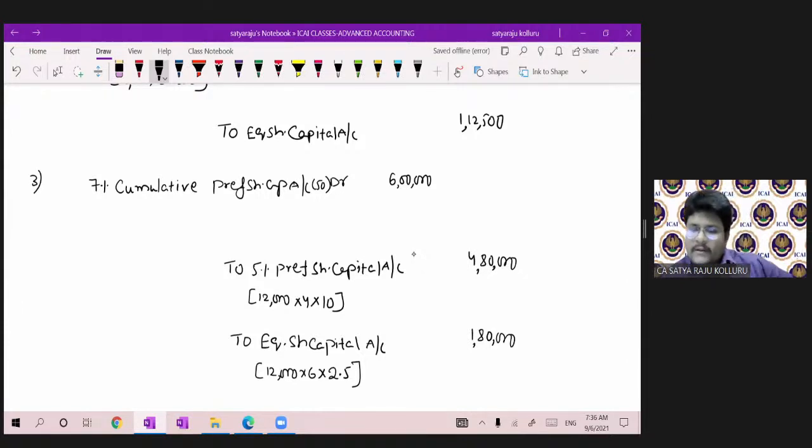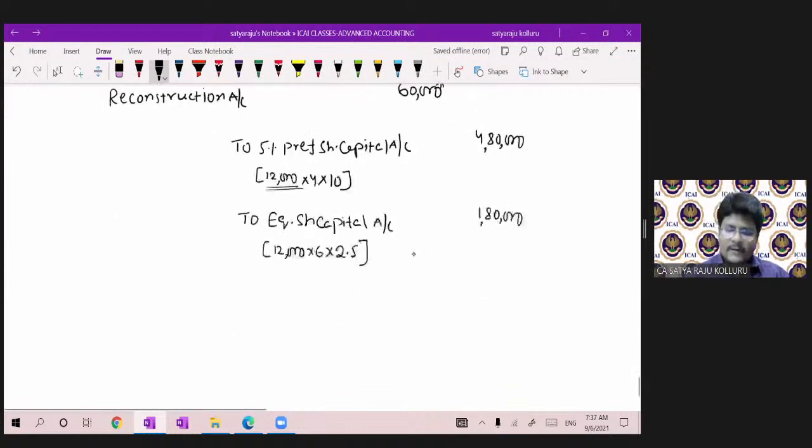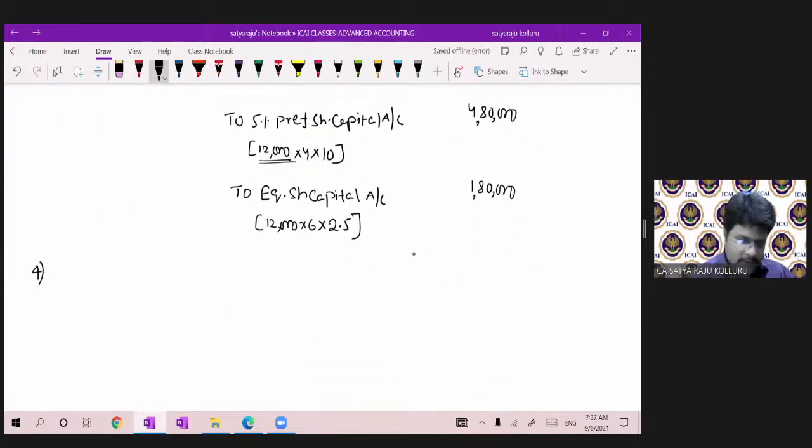So now the total of debits doesn't equal the total of credits. If you observe, how much excess did we pay? 60,000. So such 60,000 you can transfer to the reconstruction account. If you want to cross-check, you can. I already told you, per share 5 rupees you are paying excessively to the preference shareholders. That is the existing number of shares, 12,000. 12,000 into 5 was 60,000, which was lost to the entity. Such loss only you are transferring to the reconstruction account, guys. Hope you understand. Now let me continue with the next entry.